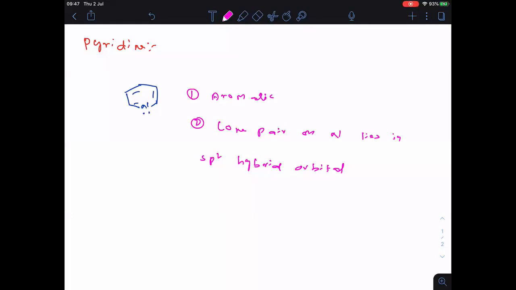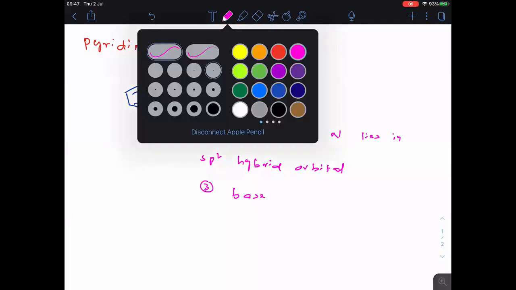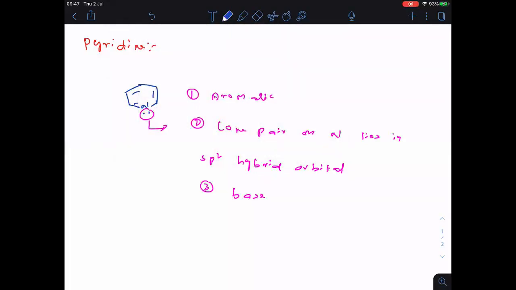So that lone pair does not participate in resonance. Therefore, nitrogen can donate this lone pair to any other species. That is the reason why it is an electron pair donor. So an electron pair donor is a base. These are the important points I want to discuss.